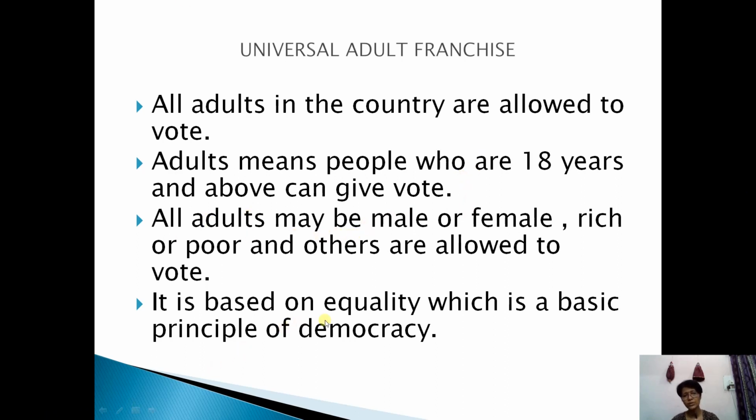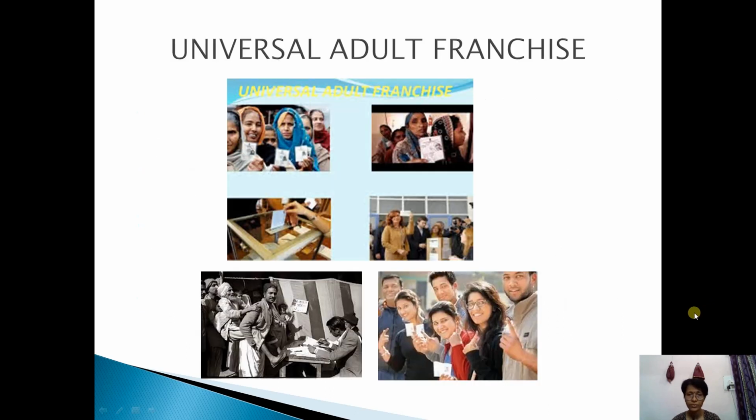So it is based on equality, which is a basic principle of democracy. The main principle of democracy is equality. On the basis of this equality, universal adult franchise has come as a law. Here I'm showing some pictures which represent universal adult franchise.